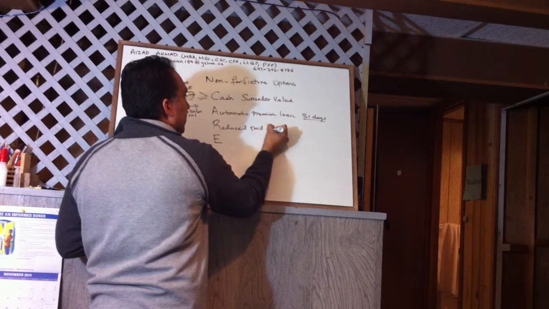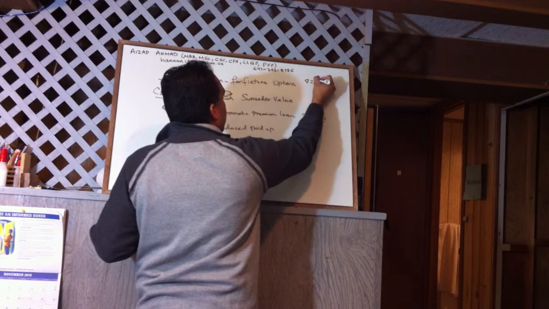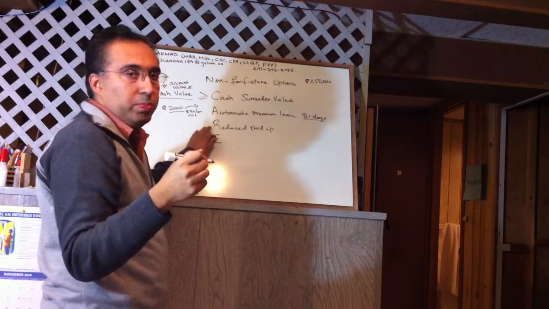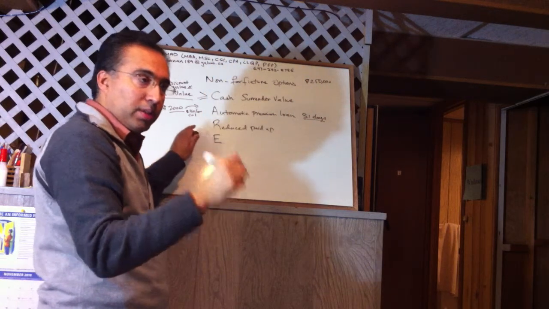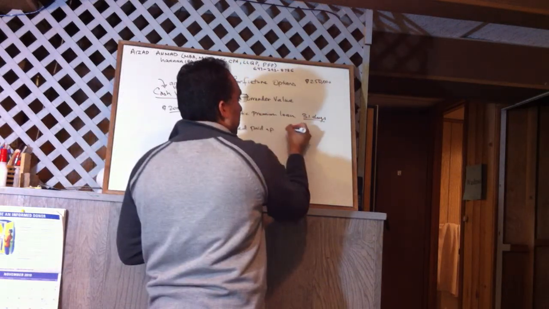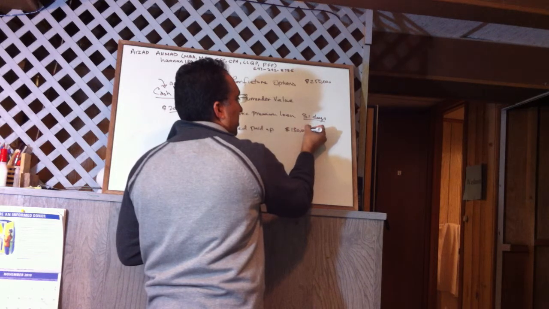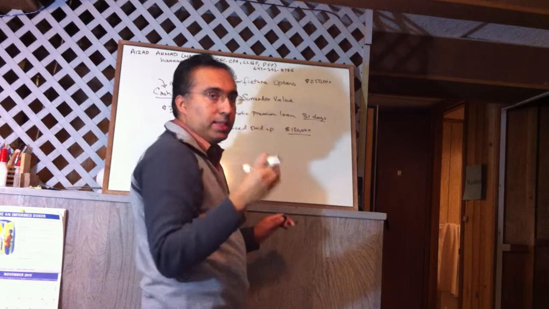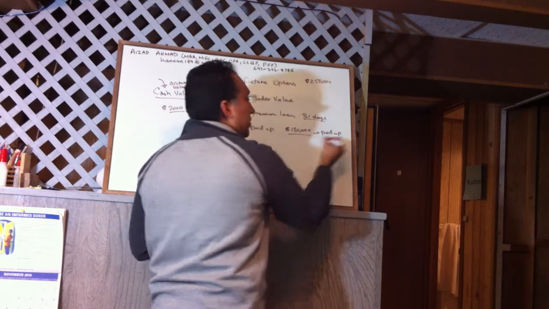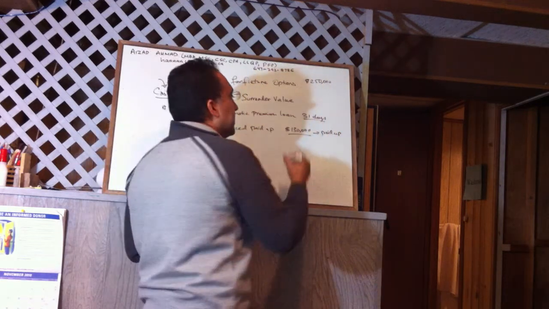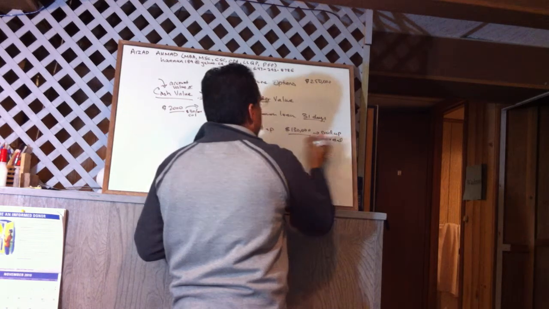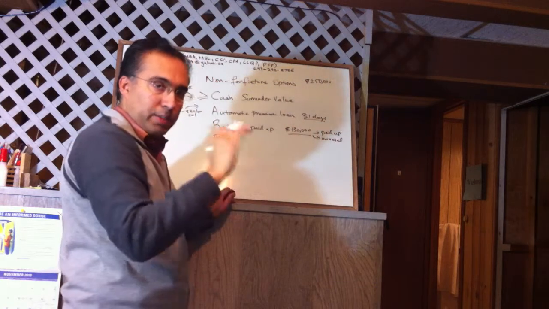The third is reduced paid up. Suppose this was a $250,000 universal life insurance policy, and he had this option, reduced paid up. What would happen if he does not pay the policy premium after 31 days? The company will say, okay, no problem. Now we reduce it to, suppose, $130,000 as the life insurance face amount, that is the coverage, and this will be paid up. There will be no more premiums required to keep the policy going. So it just reduces the total face amount and it is paid up.